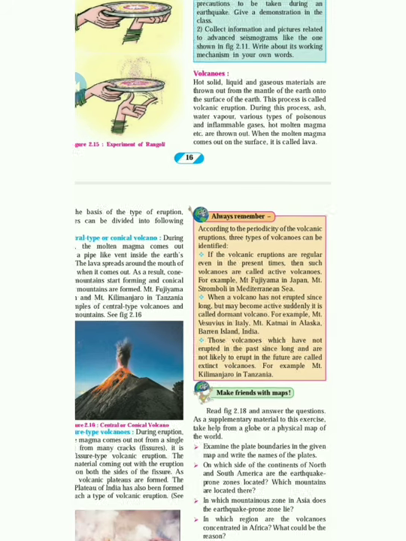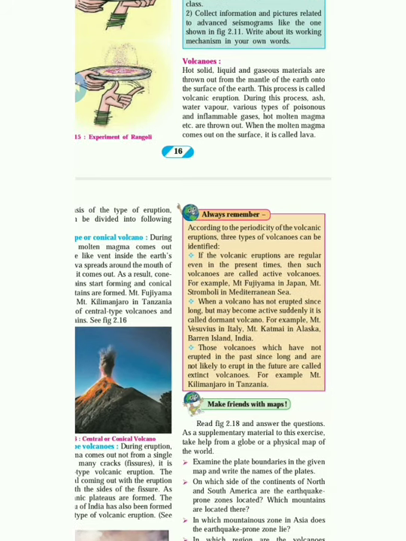Hot solid, liquid, and gaseous material are thrown out from the mantle of the earth onto the surface of the earth. This process is called volcanic eruption. See, the upper surface of the earth is called the crust, right? And the magma is called the mantle. Magma is like something going inside the earth, in the interior of the earth. When it comes in the form of gas, solid, and liquid, that's called magma. When it comes out from the crust or the mountain, that's called lava. So this is called volcanic eruption.